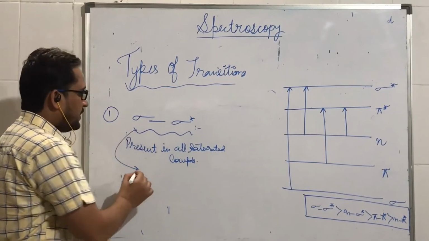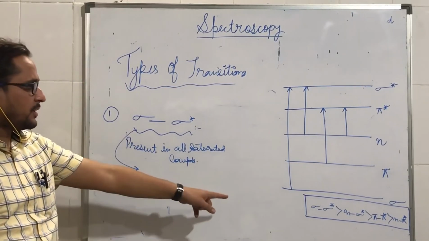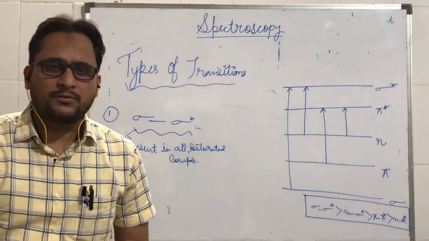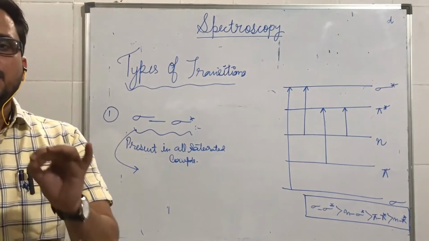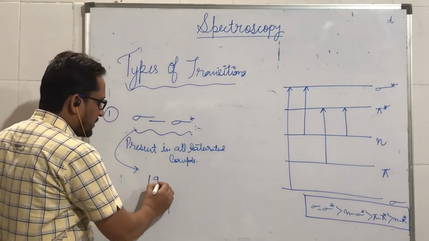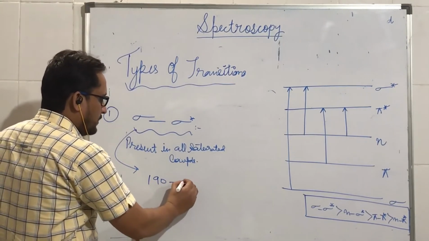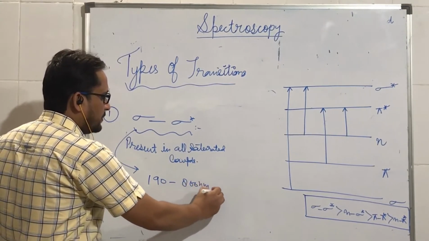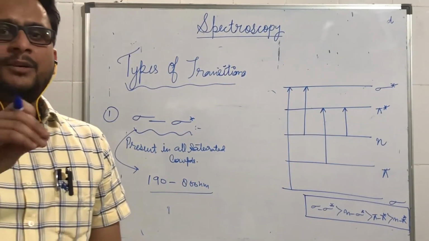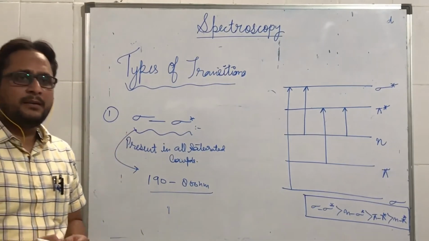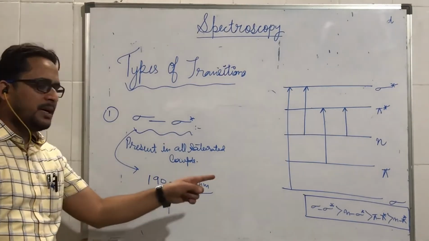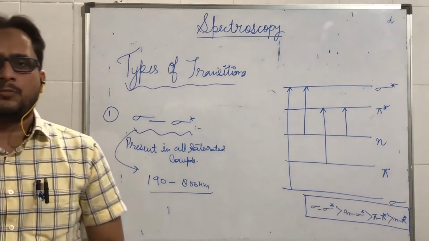But for this type of transition, as you can see from the figure, the energy difference is very high. Therefore, this type of transition requires the highest amount of energy, and that energy is not available in the normal ultraviolet region, which generally starts from 190 to 800 nanometer in visible region. If we supply a light of 190 nanometer, then that particular radiation does not have enough energy so that sigma electrons can be promoted to sigma star orbital.